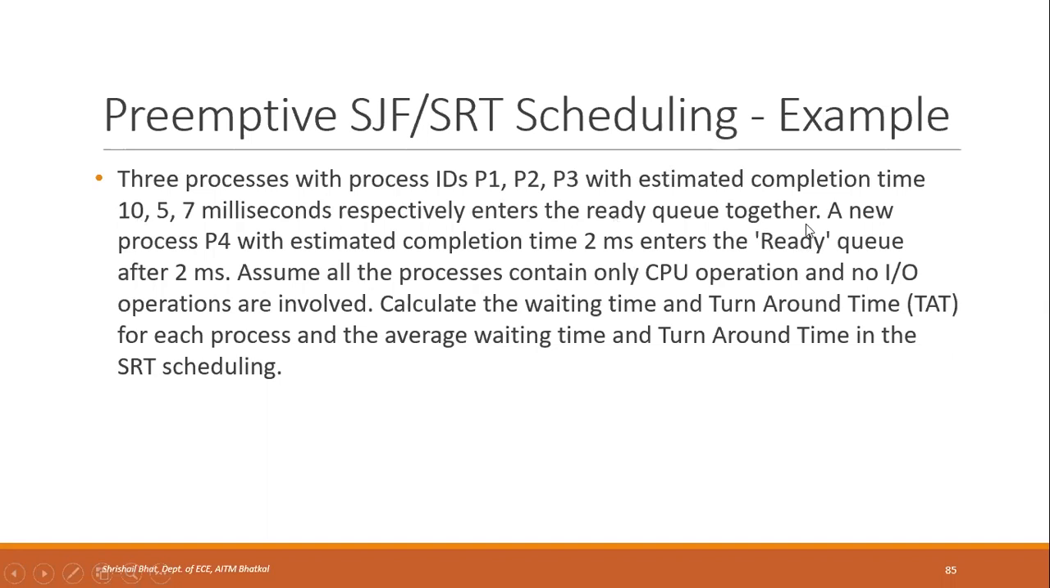Okay, that together means initially at 0 milliseconds with respect to time. Initially, they will enter the ready queue together. Then a new process P4 with estimated completion time 2 milliseconds enters the ready queue after 2 milliseconds. So another process, which has got completion time of 2 milliseconds, will enter the ready queue 2 milliseconds after these processes have entered. Assume all the processes contain only CPU operation and no IO operations are involved.